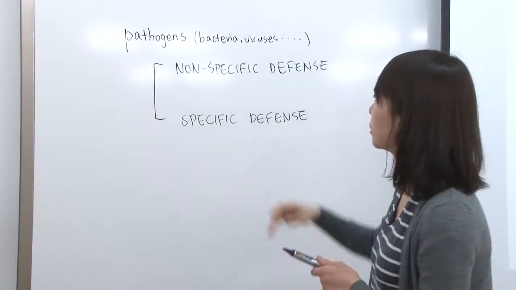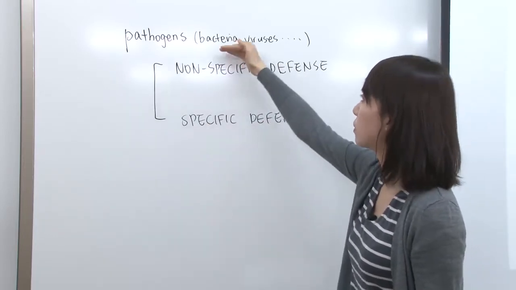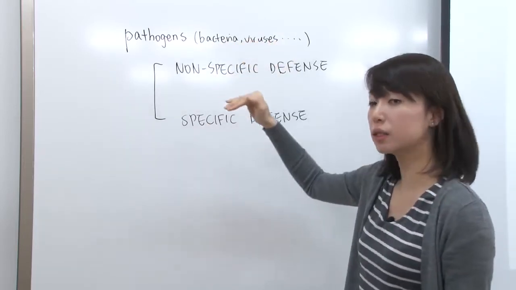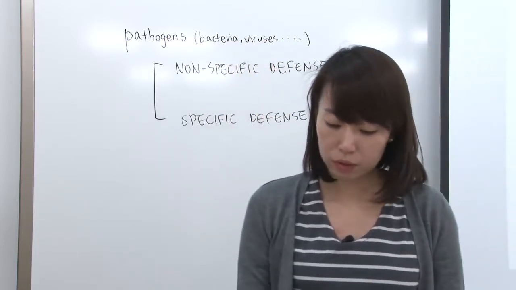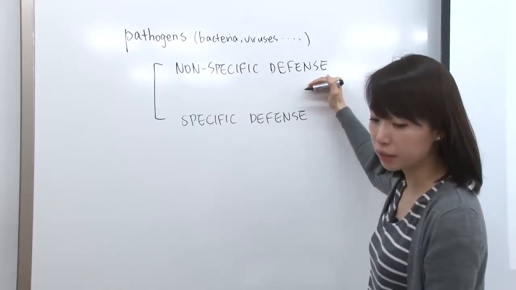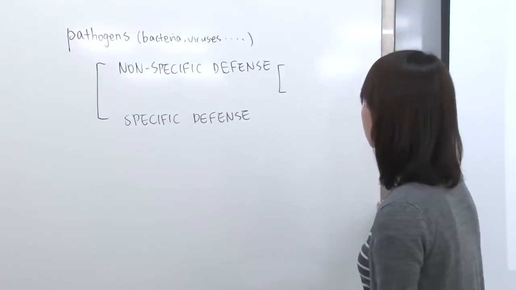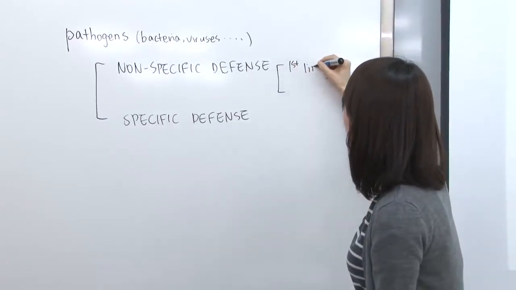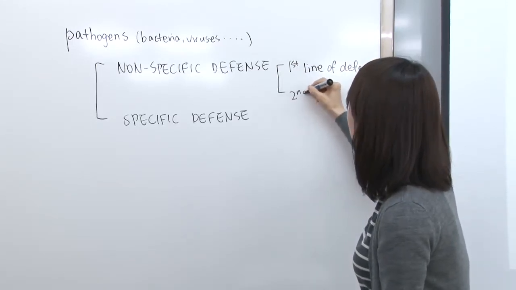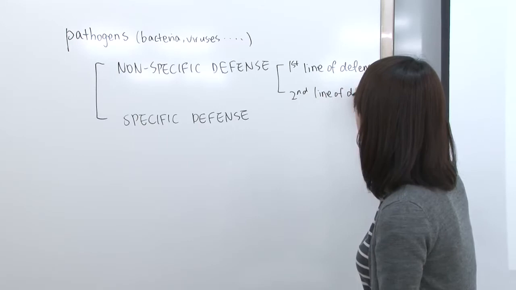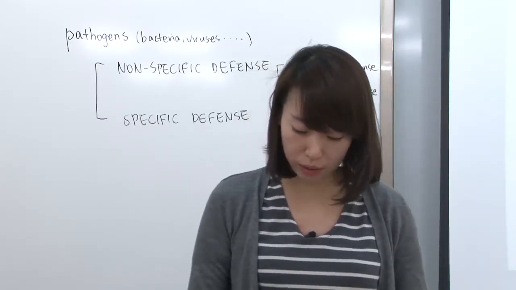Non-specific defense means this is just a barrier against any pathogens. So it's not specific to each one of these specific bacteria or viruses, but it's an overall general barrier towards any pathogens. Out of non-specific defense, we talk about the first line of defense and the second line of defense. The first line of defense is stated on page 263.